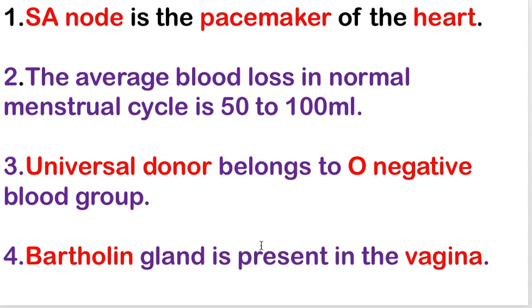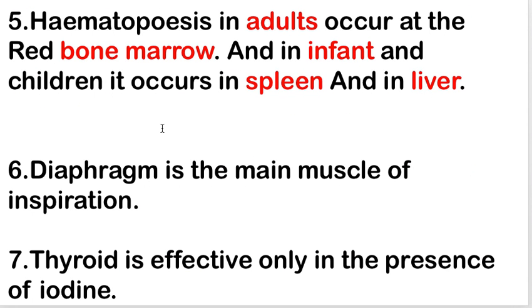Next is Bartholin gland is present in the vagina. Next is hemopoiesis in adults occurs in the red bone marrow. Hemopoiesis is the process that occurs in adults in red bone marrow, and in infants and children it occurs in the spleen and in the liver.